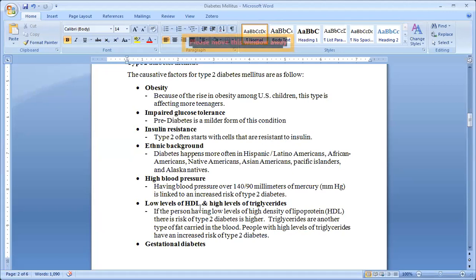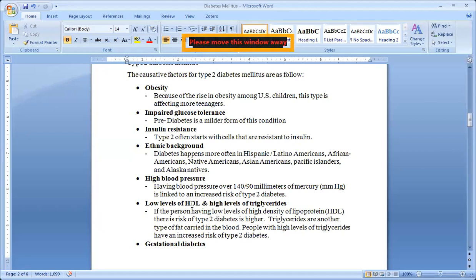Low levels of HDL. Listen carefully. Low levels of HDL and high levels of triglycerides. Actually, HDL, high density lipoproteins, is good, but LDL, low density lipoproteins, is very dangerous.